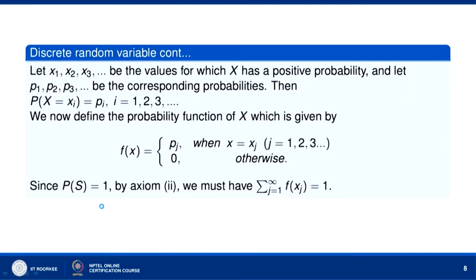Now, let x1, x2, x3 be the values for which x has a positive probability, and let p1, p2, p3 denote the corresponding probabilities, that is probability of x equal to xi is equal to pi, i takes values 1, 2, 3 and so on. Then we define the probability function of x given by f(x). f(x) takes the value pj when x takes the value xj. So, f(xj) is equal to pj for j equal to 1, 2, 3 and so on. That means f(x) is nothing but probability that x takes the value x.